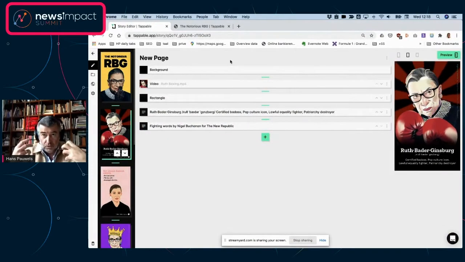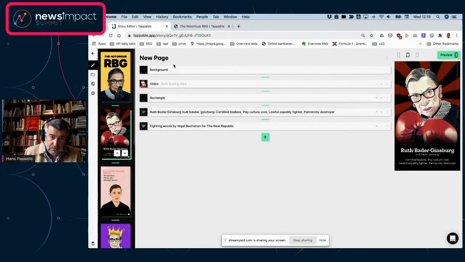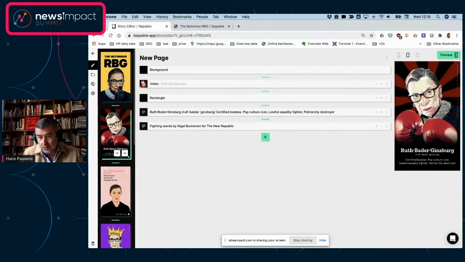So how stories are built is basically layer by layer and block by block. You can see that we have added a number of blocks. It goes from a background block, which obviously is the bottom layer. You put a video on top of it, a rectangle on top, etc. Then you're working in the middle section of the screen here, and the result is coming up in this preview that you're seeing here.